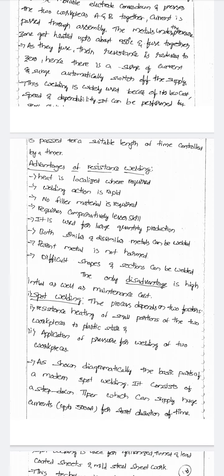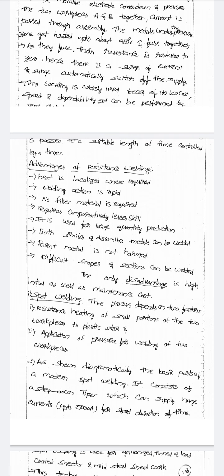Next, advantages of resistance welding. Heat is localized where required. The welding action is repeatable, no filler material is required, and it requires comparatively less skill. It is used for large quantity production.